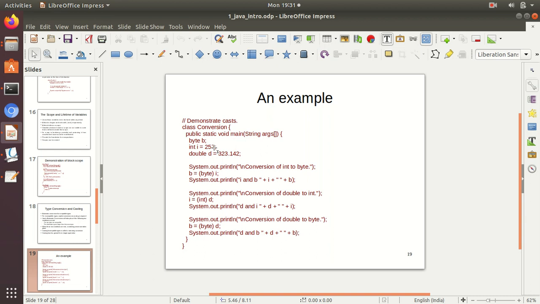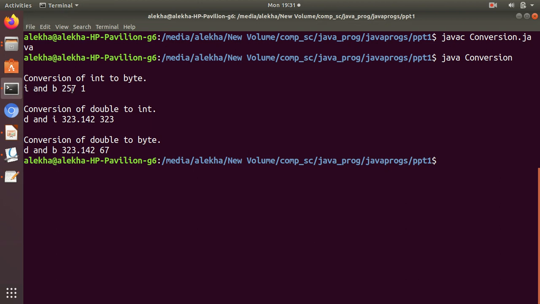The byte range is 256, so it applies a modulus of 256. When you apply 256 modulus on 257, the remainder is 1. That's why b stores 1. i is 257, but the byte-converted value of the integer is 1. So 257 modulus 256. You must remember this very carefully.